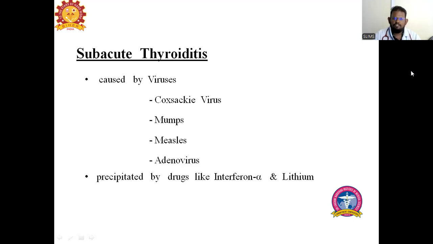It is caused by viruses. The acute type is caused by bacteria, and the subacute type is usually caused by viruses, namely those which cause upper respiratory tract infection: measles, mumps, Coxsackie virus, and adenovirus.